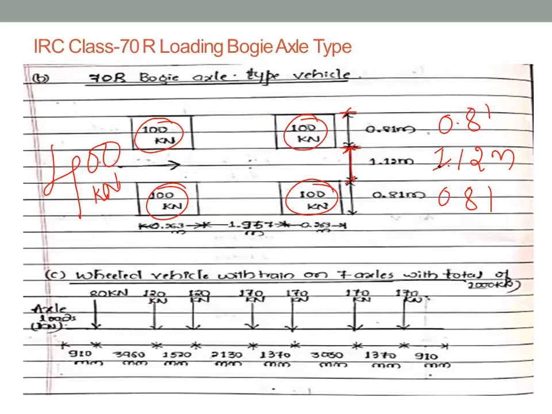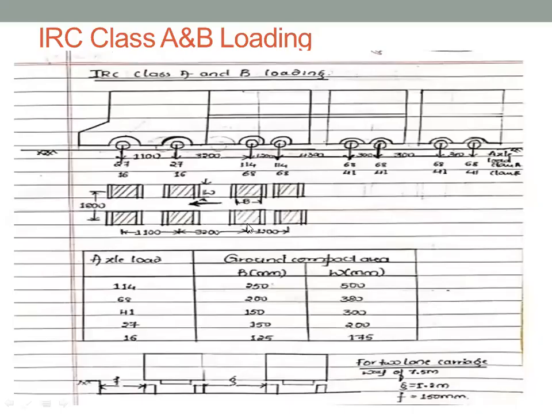Similarly, if it is a 7-axle wheel, each wheel carries different loads. So it is 120, 120, 170, 170, 170, and 170. So these are the dimensions, distance between wheel to wheel. These dimensions we have to remember, which will be there in the IRC codes, right? So this is about 70R loading and bogie axle type, which we did in the last class, right?